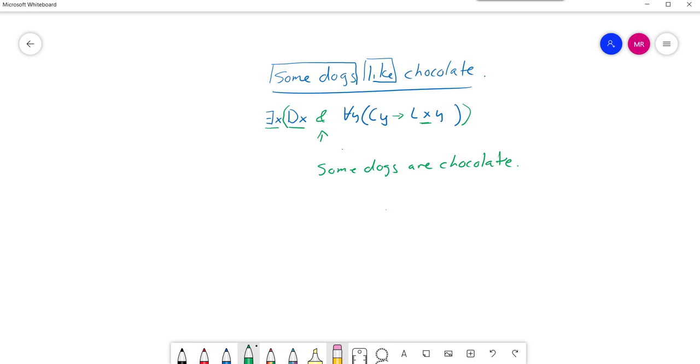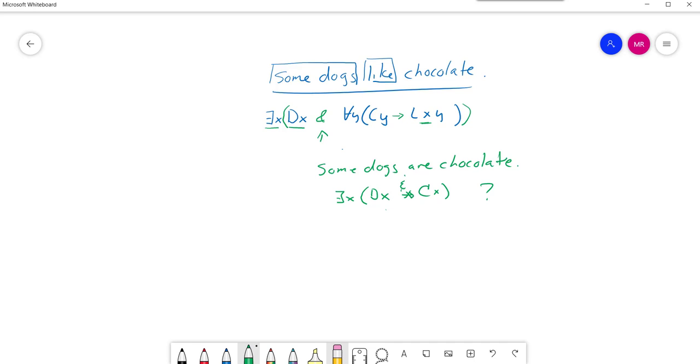Now, there exists an x such that what? Would you say there exists an x such that if it's a dog, then it's chocolate? I hope you've gotten to the point where you would say, no, of course not. We just learned that that would be a conjunction and that the meaning of the conditional statement is nothing close to this.